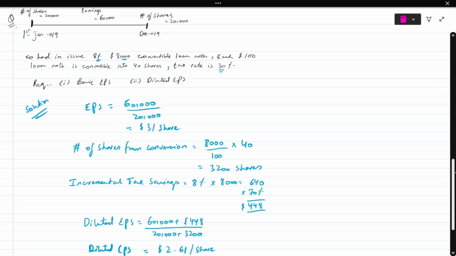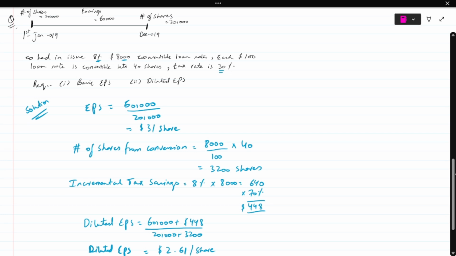And now you have the question and the entire solution in front of you. You can see that it's pretty much the same as the previous question. And this is exactly how you will deal with any convertible loan note in the exam. If you get a convertible loan note question where you have to calculate diluted EPS, it's exactly how you will solve it. There is nothing more to it. It's the same.